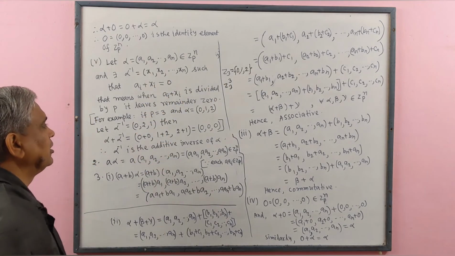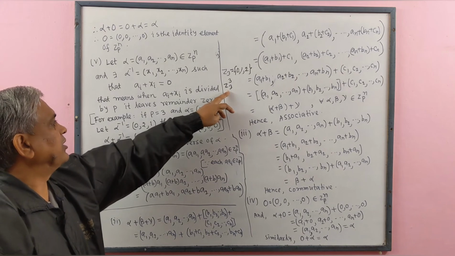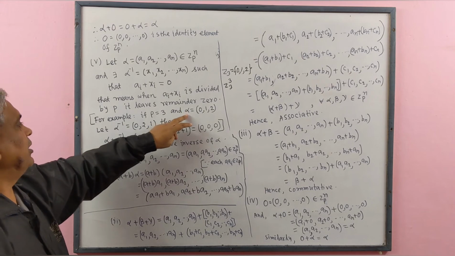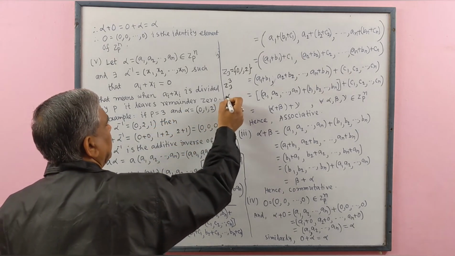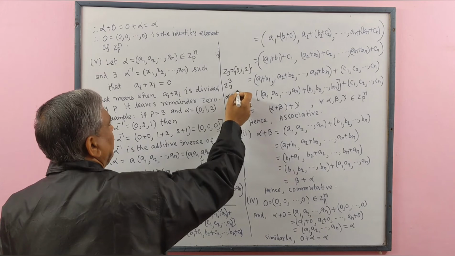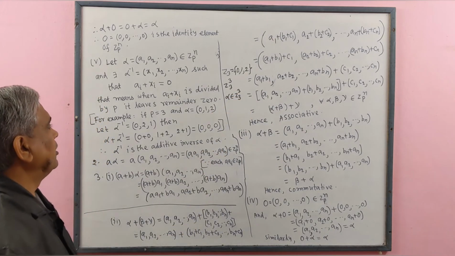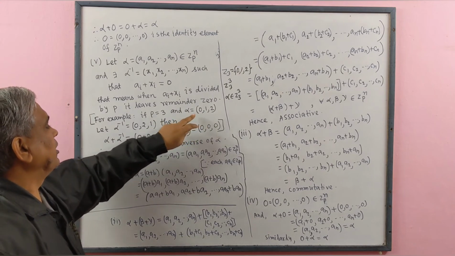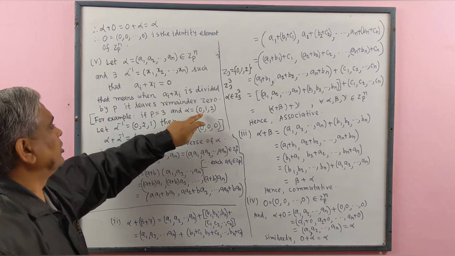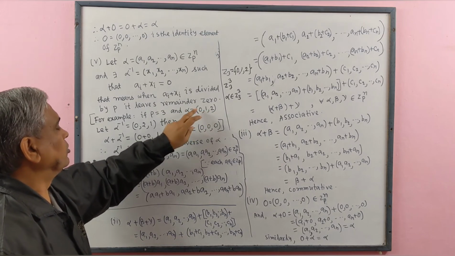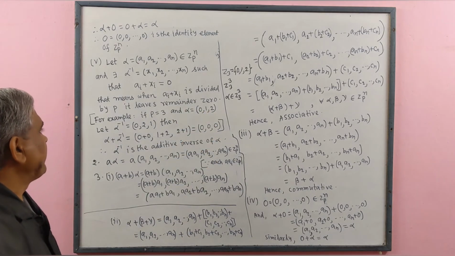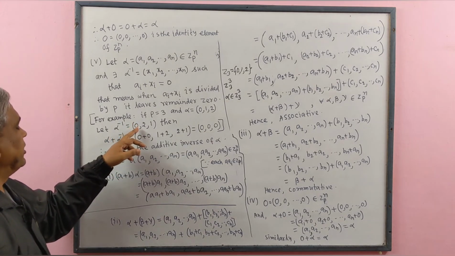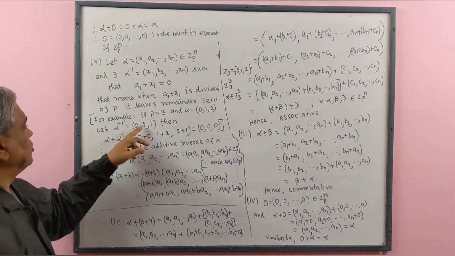Then each member of Z3 cube is an ordered triplet. Let alpha be a member of Z3 power 3, which means alpha will be in the form of an ordered triplet. Let alpha equal to the ordered triplet 0, 1, 2, and alpha inverse equal to the ordered triplet containing elements 0, 2,